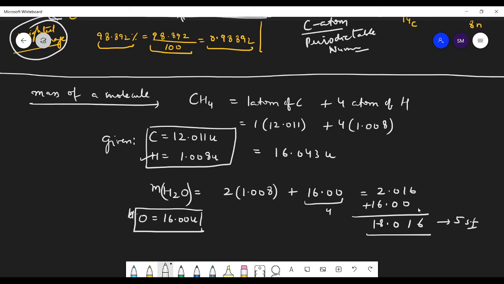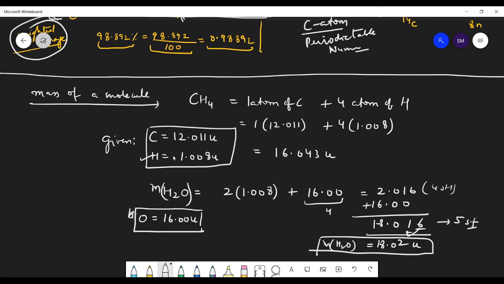But when I add, it has 4 significant figures, so my answer should not be greater than 4 significant figures. So that is why it is 18.02. As 6 is greater than 5, this one will become 2. So 18.02 is the mass of H2O. So that's how we calculate, so easy.